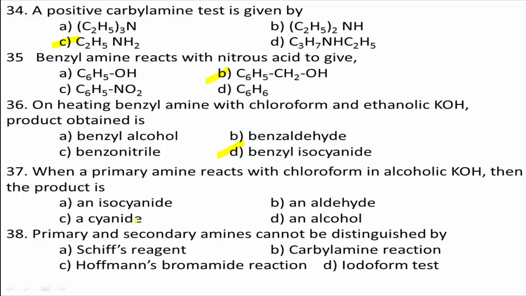Next, question number 38. Primary and secondary amines cannot be distinguished by: option A, Hinsberg's reagent; option B, carbylamine reaction; option C, Hofmann bromamide reaction; option D, iodoform test.